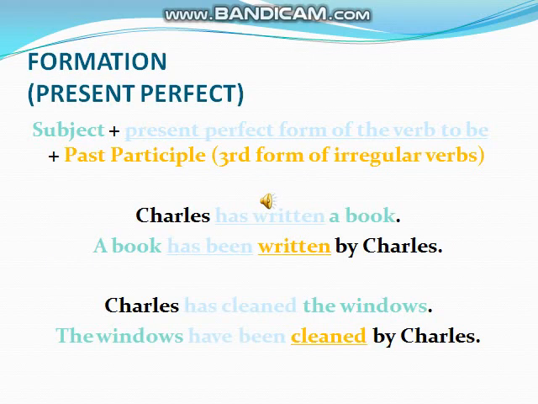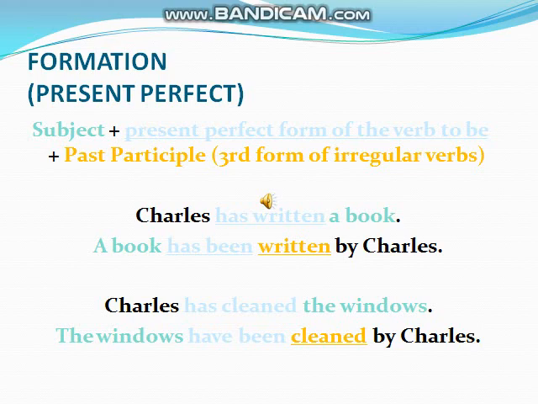When we have the present perfect, we have this structure: subject, present perfect form of to be, then the past participle. Look at the examples, guys. Charles has written a book. It's clear that the sense is in the present perfect. So we start again with the object. A book has been written by Charles. So what do we add here? We add been to the present perfect to get the passive voice of the verb.